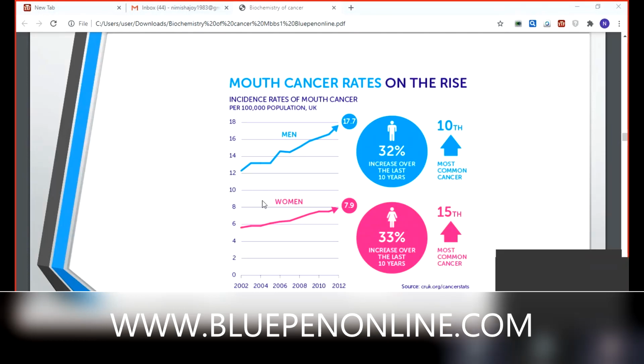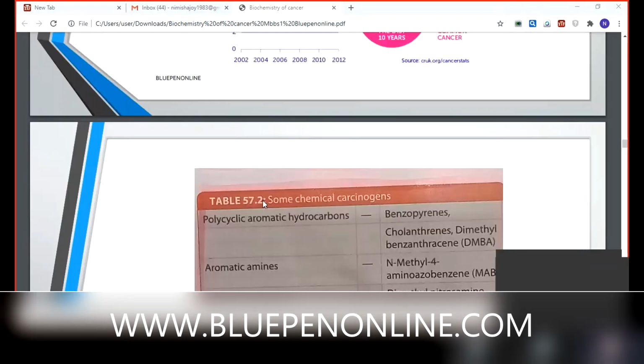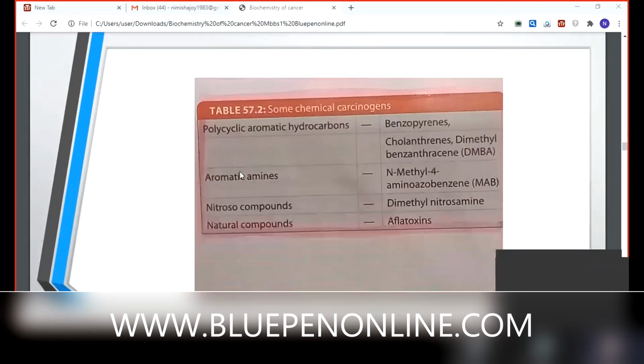Then some chemical carcinogens that cause cancer are polycyclic aromatic hydrocarbons like benzopyrene, cholanthrene, dimethylbenzanthracene. You just note this benzopyrene. That's enough. There are many chemicals; it is very difficult to study. Then aromatic amines like N-methyl-4-aminoazobenzene, and nitroso compounds. Then you just discuss aflatoxins and benzopyrene. That's enough for you.